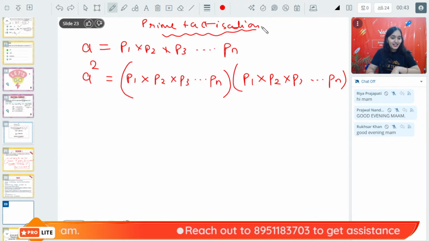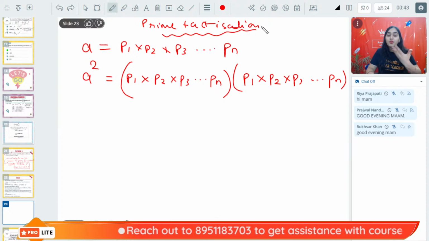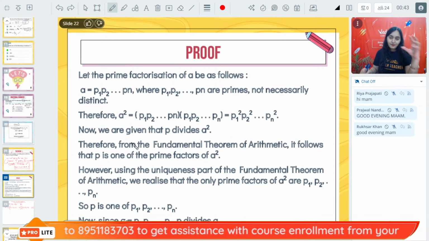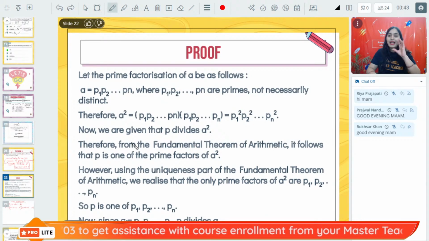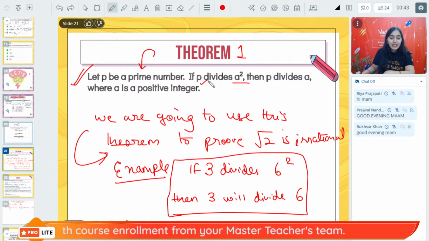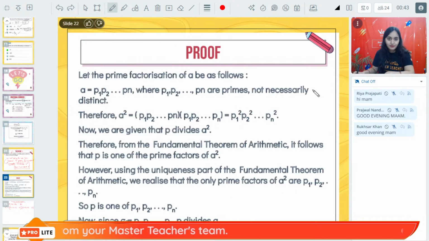Okay. Now we have to prove that, what we have to prove? We have to prove that A is also divisible by P. Here is the theorem that if P is dividing A square, then P is also dividing A, right?